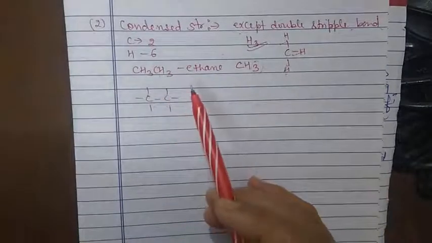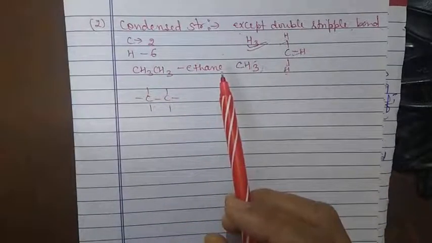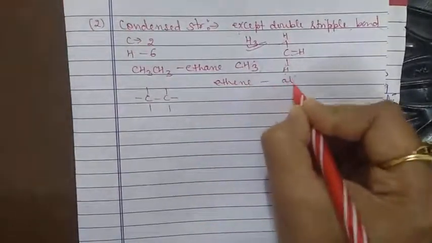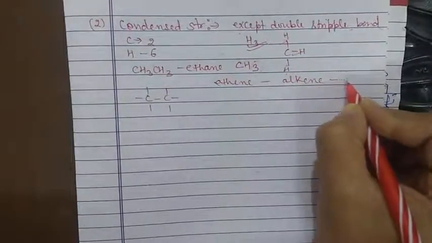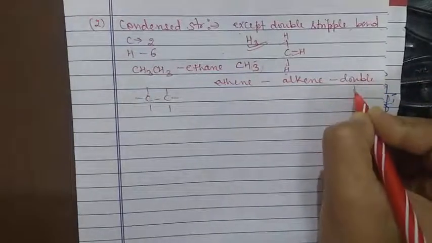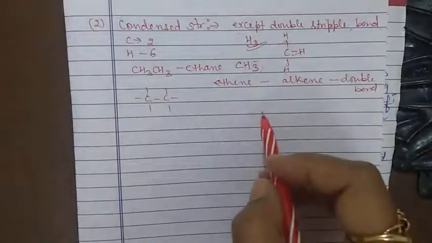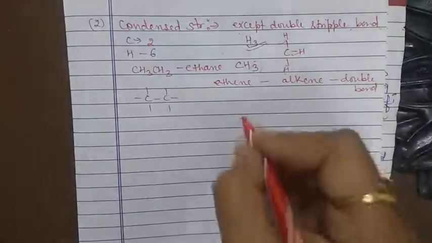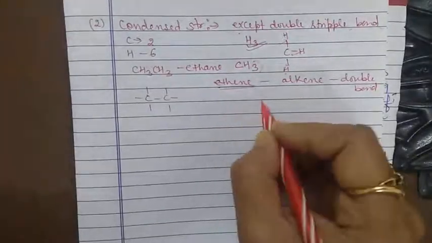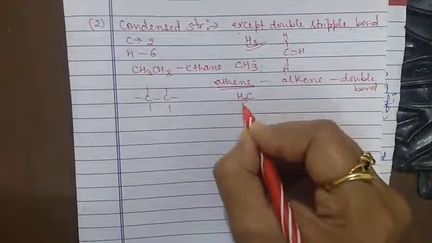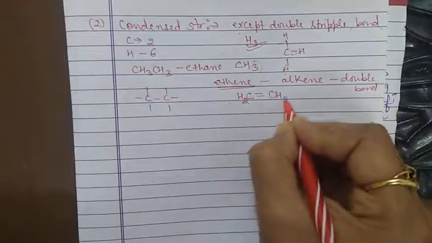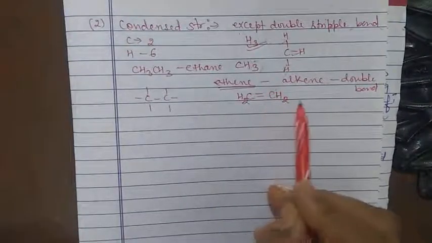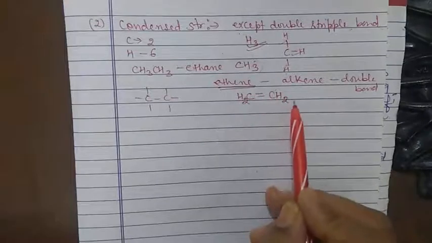Now if we want to write the condensed structure for ethene, it belongs to alkene, and alkene means double bond. The double bond is present in between the two carbon atoms. So the condensed structure for ethene will be CH2 double bond CH2. Instead of writing 2 hydrogens at different positions, we use the subscript.